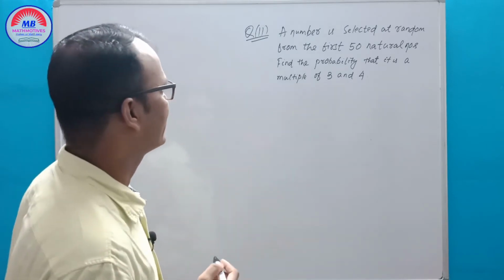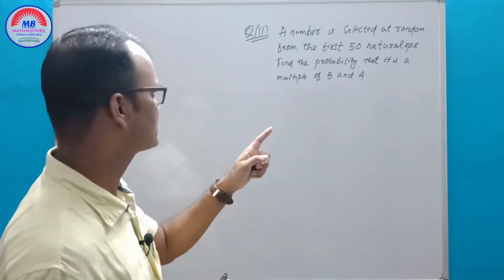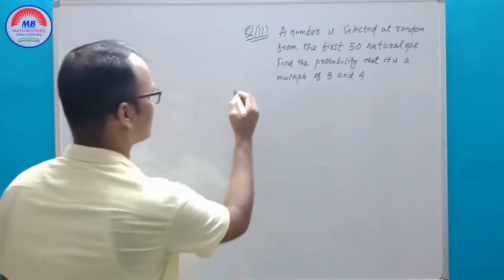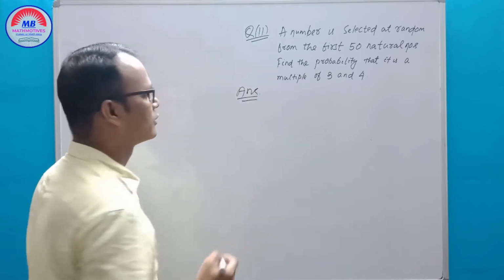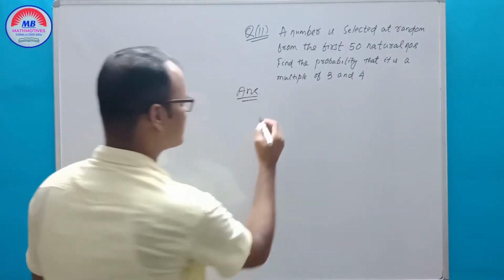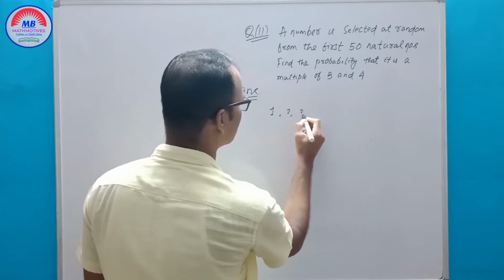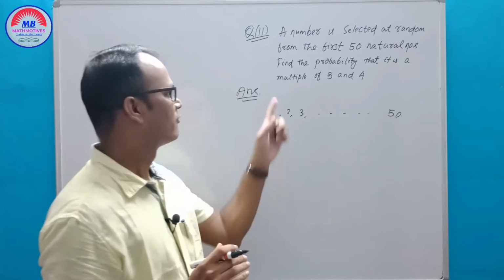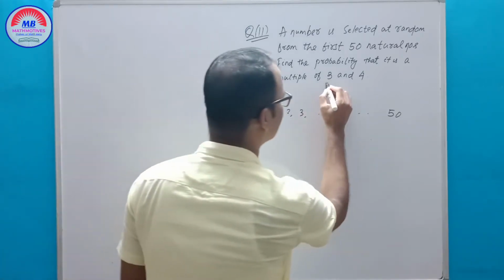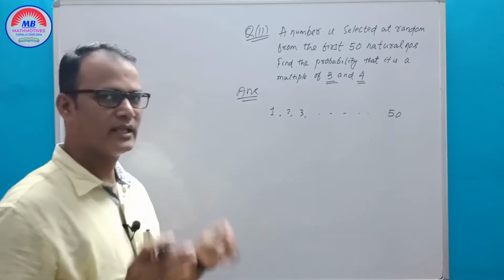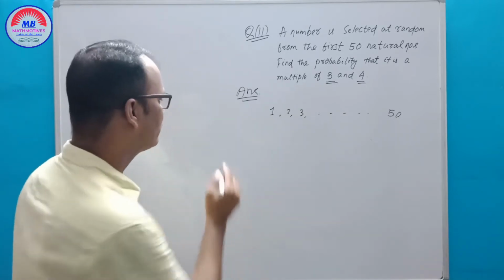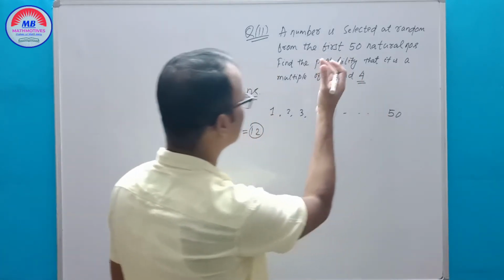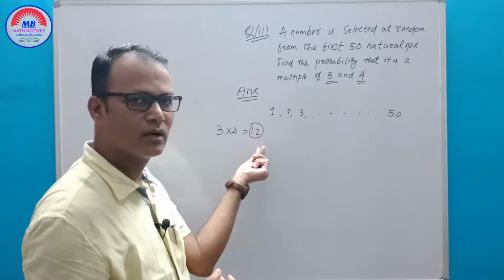A number is selected at random from the first 50 natural numbers. Find the probability that it is a multiple of 3 and 4. The numbers are selected from 1 to 50. So 3 and 4 means it is a multiple of 3 into 4, that is 12. The numbers we select will be the multiples of 12.